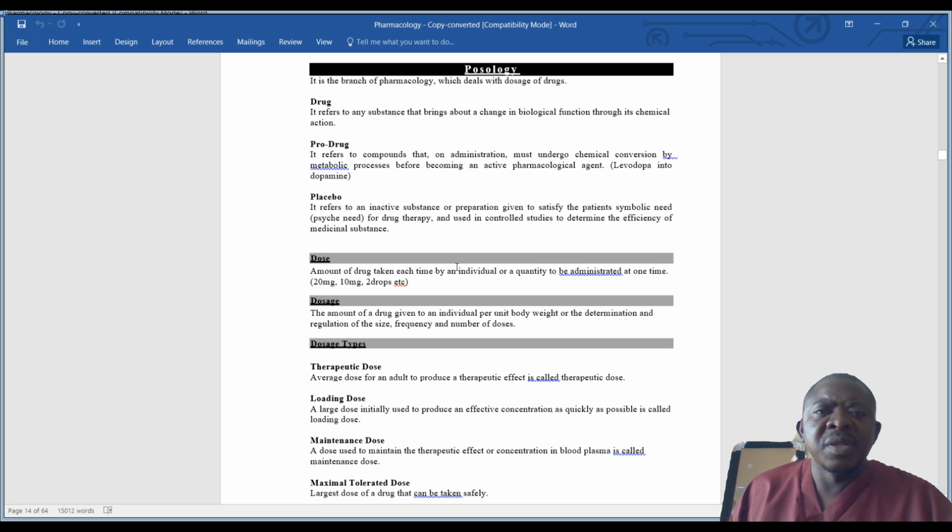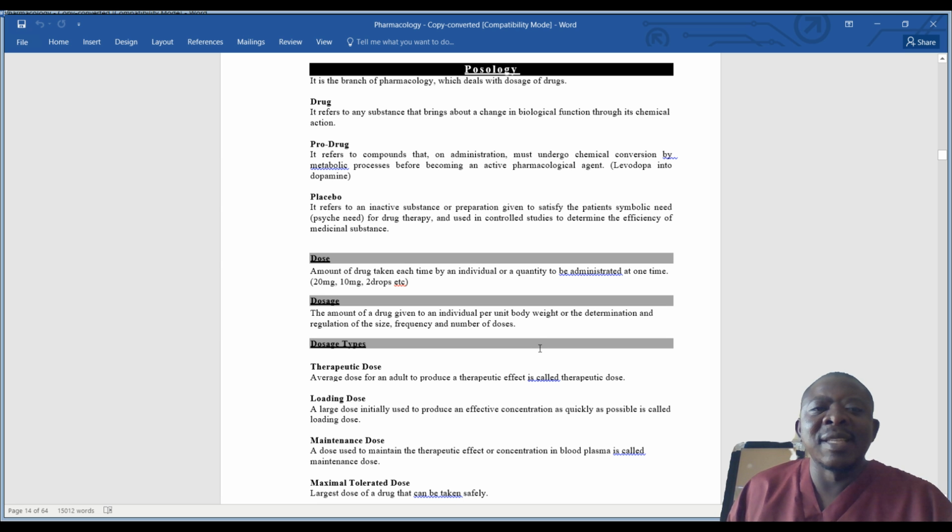Let us now define a dose. A dose is an amount of drug taken each time by an individual, or a quantity that could be administered at one time. So that is what we call a dose. So we're looking at an amount of a drug that has to be taken each and every time. So drugs can be taken every 6 hours, meaning that's 4 times a day. Every 8 hours, that will be 3 times a day. So that drug that you are giving each and every time is what we call a dose.